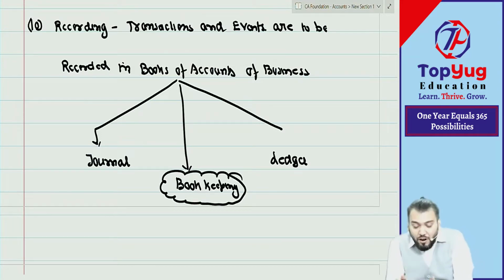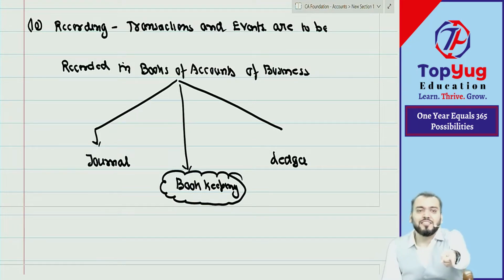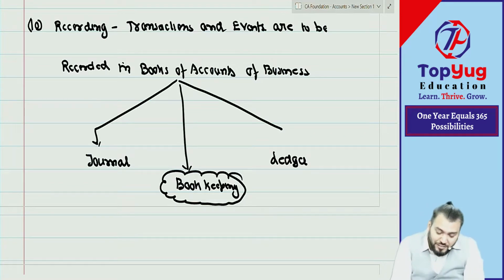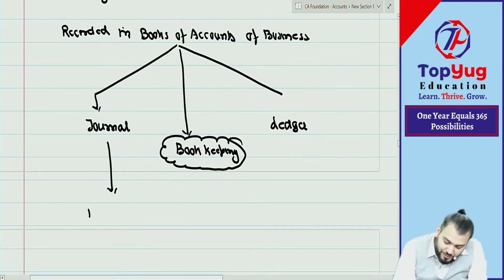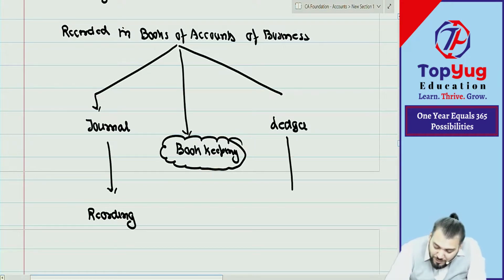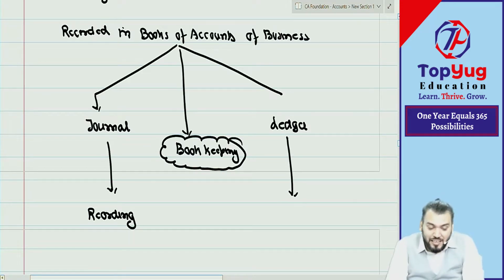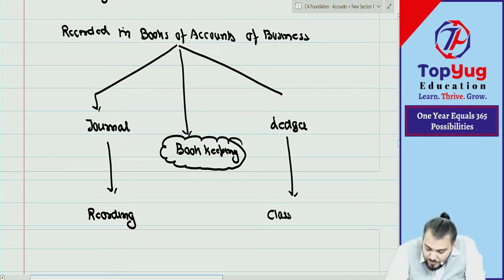So whenever we are doing recording in the books of account, that process of recording is known as bookkeeping. So in bookkeeping, how many books do we prepare? Two books. There are only two books. First is known as journal, second is known as ledger. In the journal, what do we do? We do recording. And in the ledger, what do we do? Whatever is recorded in the journal, that we classify. So that is known as what? Classifying.